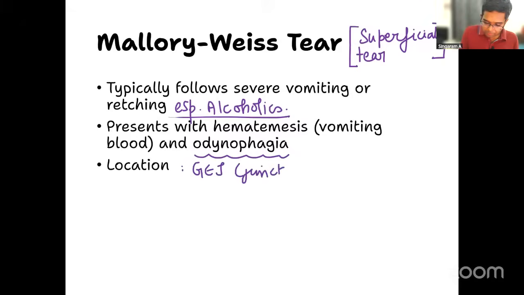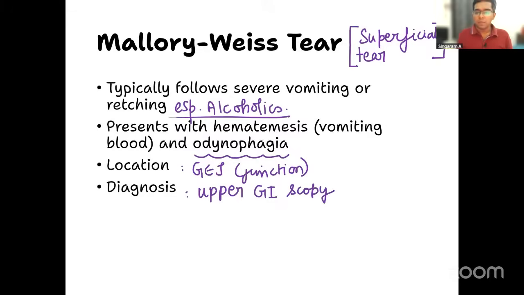Okay, right? And you can quickly tell me, how will you make a diagnosis of this condition? What investigation should be done? It is nothing but upper GI scoping, like esophagoscopy should be done, and you can very clearly see the tear also.